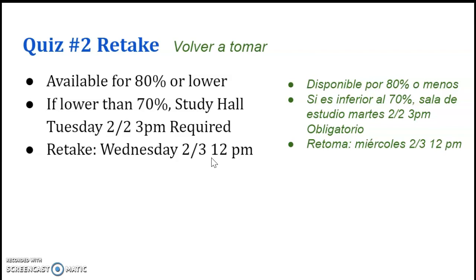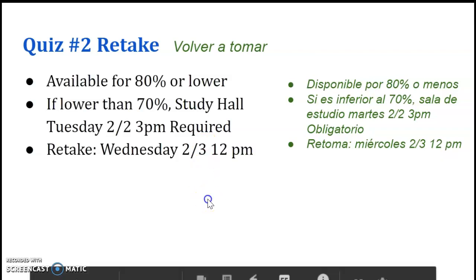And again, take responsibility for your grades right now. It's much harder to bring your grade up later on. So start dealing with the retakes now, and this is going to actually help you prepare for the unit test. And unit test is going to be next week. So make sure that you take advantage of this opportunity.